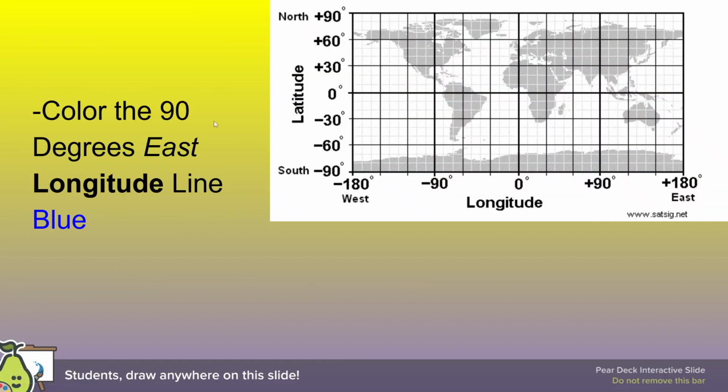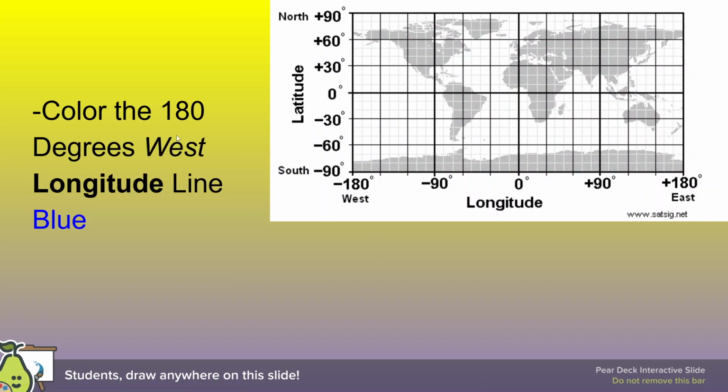Now we have degrees east, longitude line blue. So we're talking east and west now, longitude. Our longitude prime meridian number is 0, going up and down right here. We are going east, so east is going to be our plus. If you see that number and it's labeled east, west is going to be going leftward. So we're going 90 degrees east of the prime meridian. This line going up and down, the longitude line, would be our exact spot.